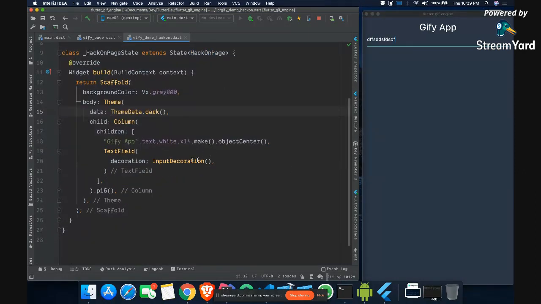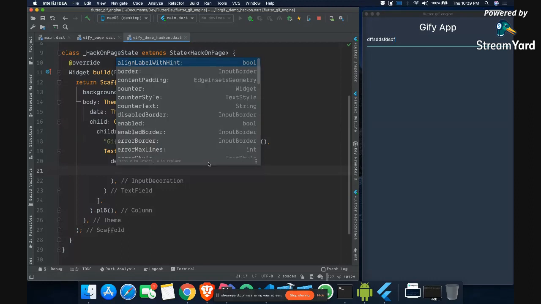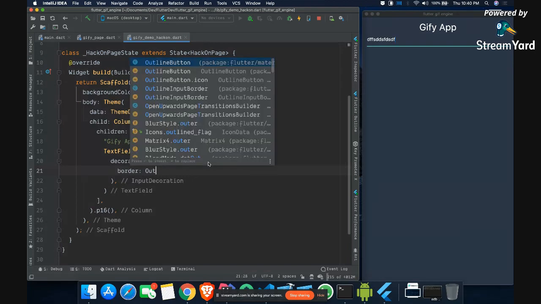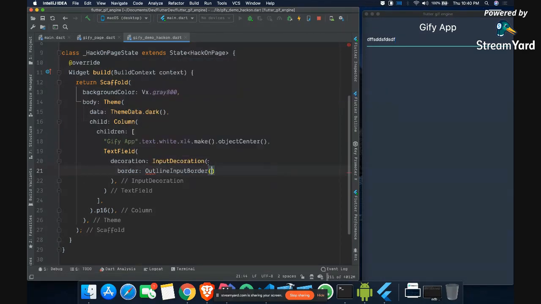Now here in the input decoration, I want a different kind of border for this edit text. So I can say border as input. Sorry, I can say outline input border. It will show me something like this, outline input border, and it should be good.